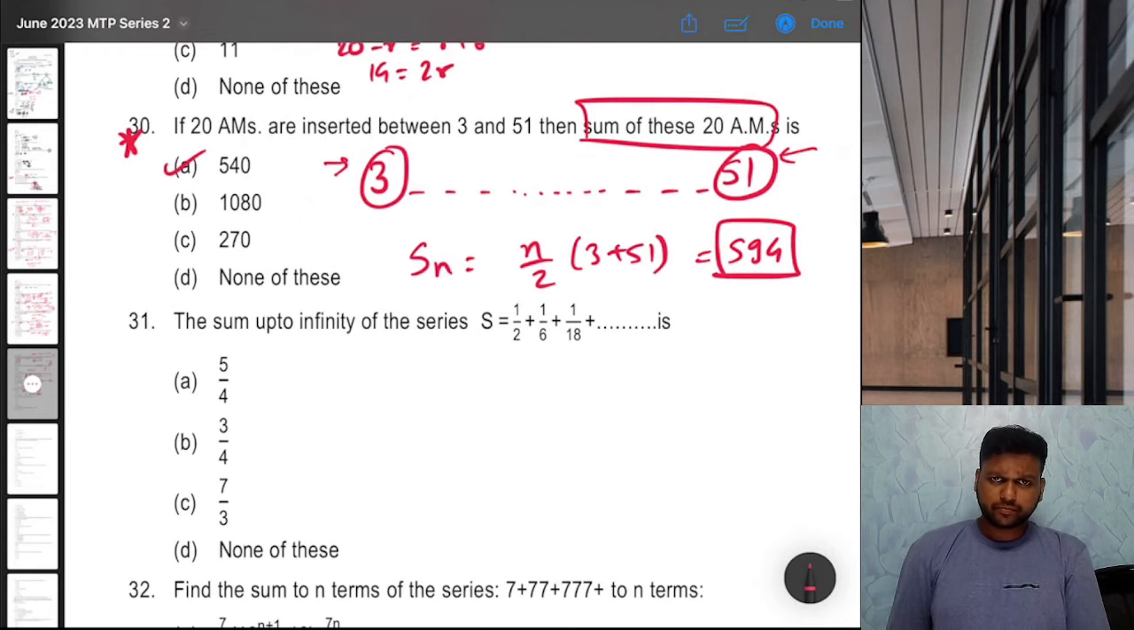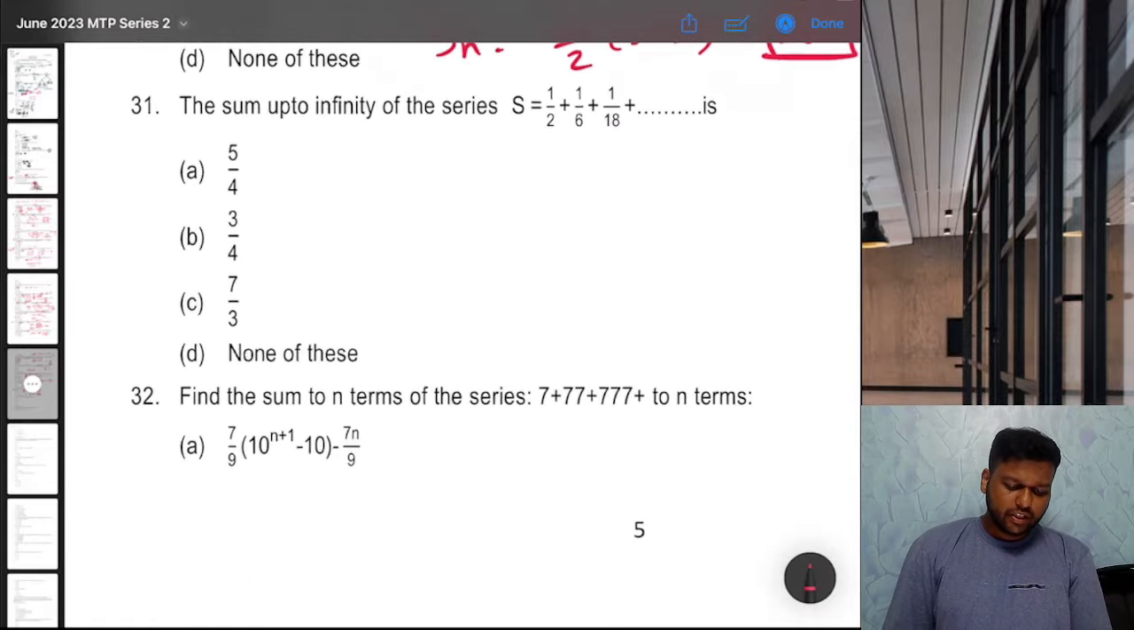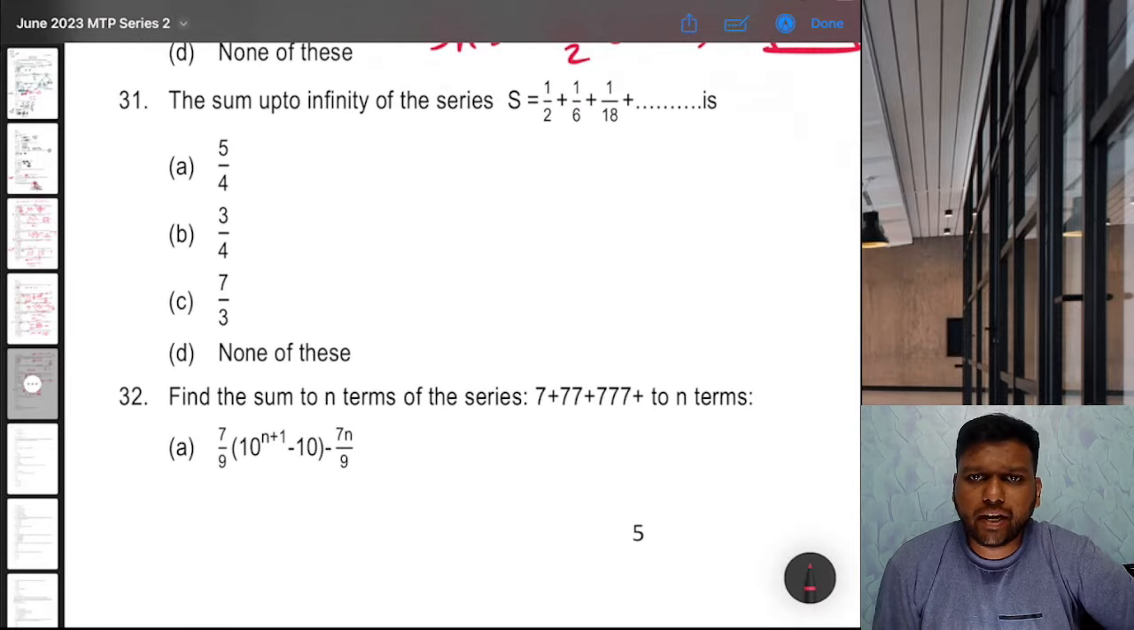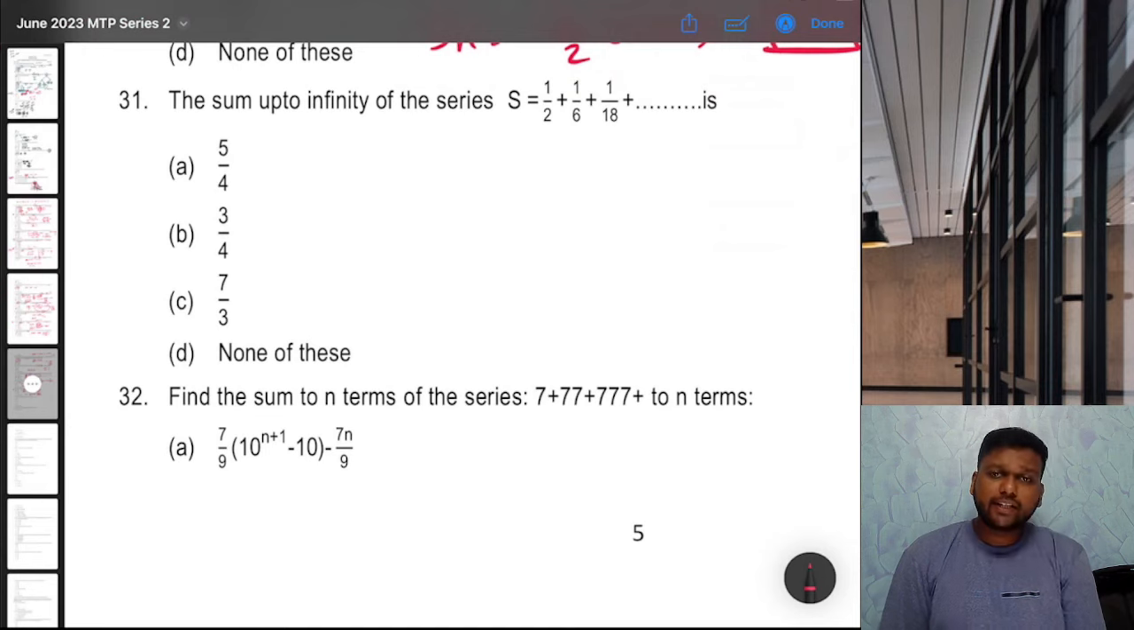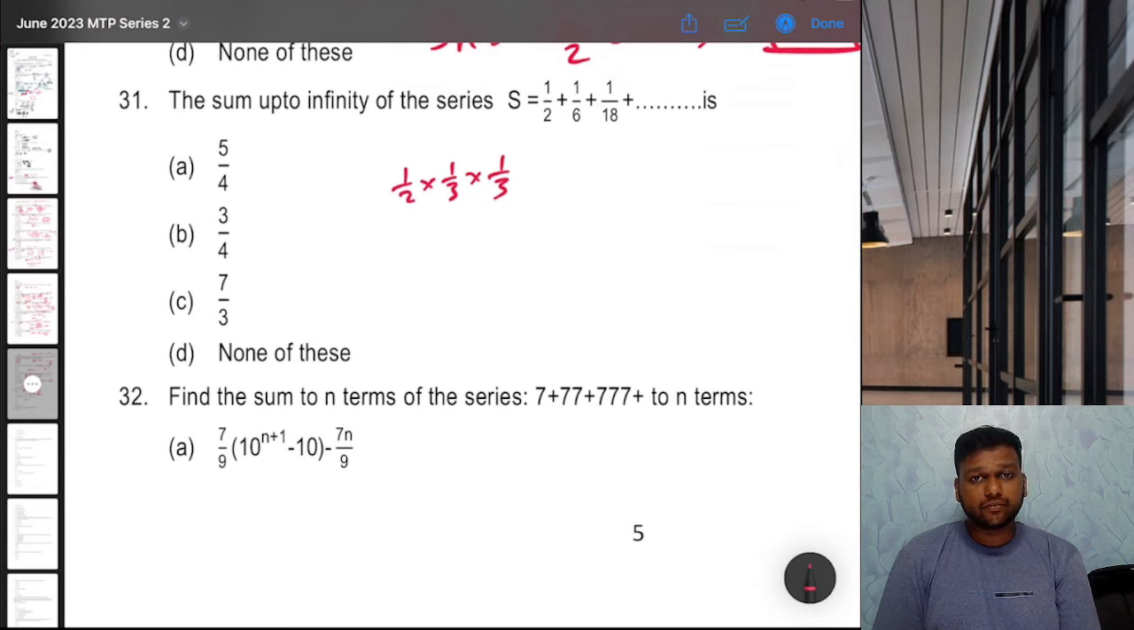Very good question. Next, sum up to infinity of the series 1 by 2, 1 by 6, 1 by 18 is. Let's see if it is in GP. 1 by 2, then 1 by 6 is nothing but 1 by 2 into 1 by 3, right? Then again, if you multiply by 1 by 3, you get 1 by 18. Correct. So 2 into 3, 6, 6 into 3, 18.